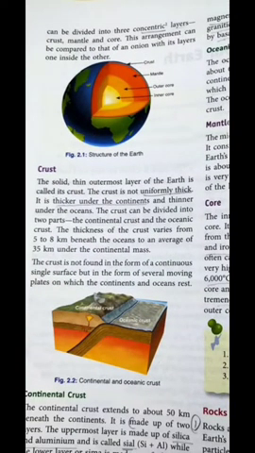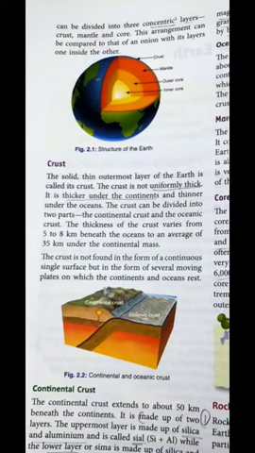Now moving further, we are going to discuss the structure of earth in great detail. There are three layers of the earth. The upper layer is known as crust, the center layer is known as mantle, and the third layer is known as outer core and inner core, or we can say collectively, core. So the first component is crust. As I said, the crust is the outermost layer. It is visible on the earth's surface, and includes the mountains, plateaus and plains. As we all know, at the upper part where we are living, the mountains, plateaus and everything exist.